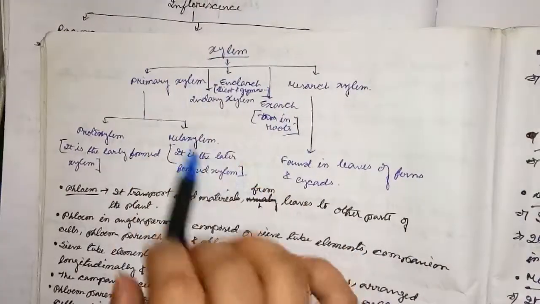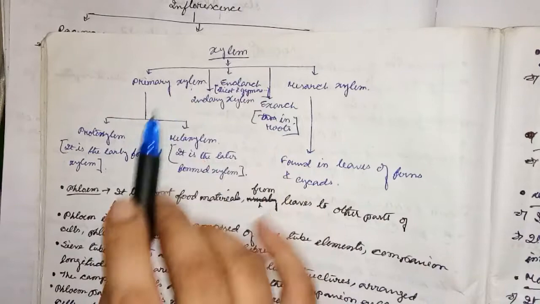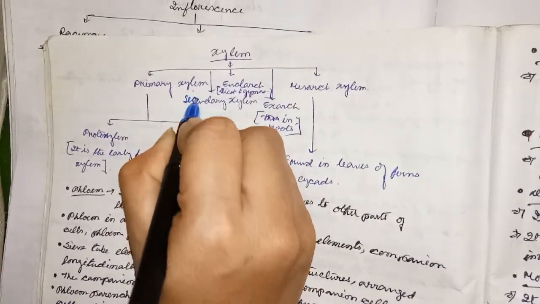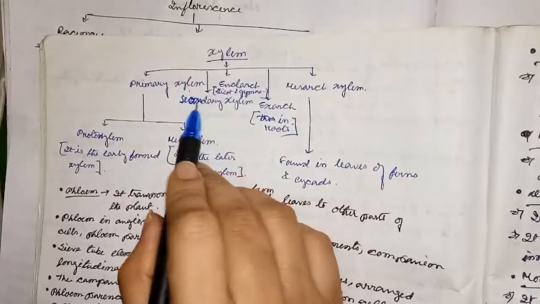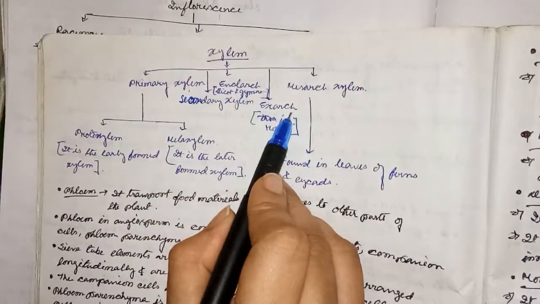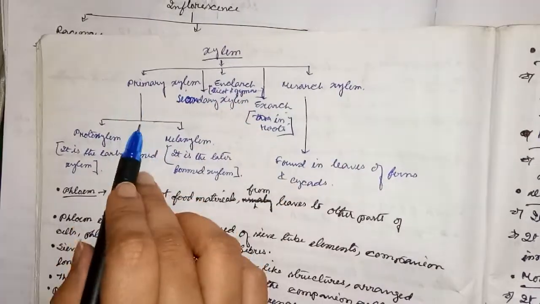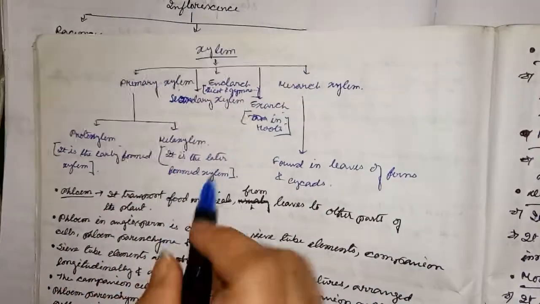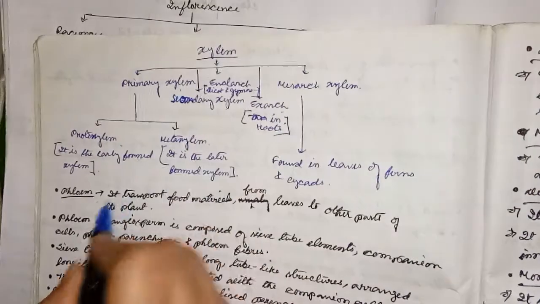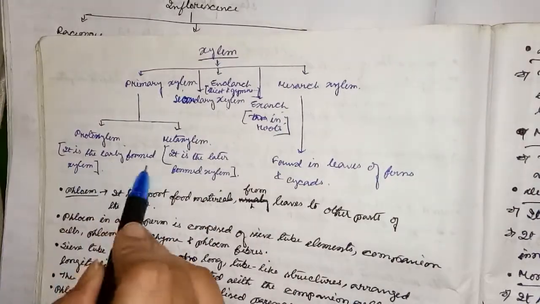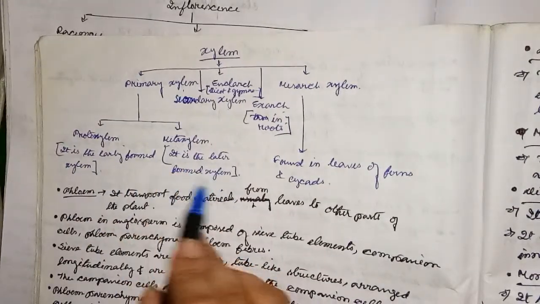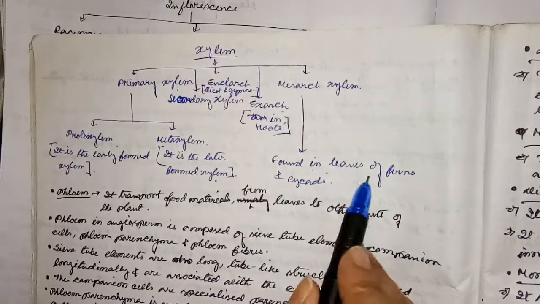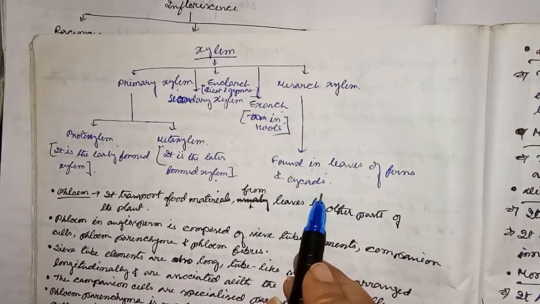So here it is the classification of xylem: primary xylem, secondary xylem, endarch, exarch, mesarch xylem. Primary xylem is again divided into protoxylem and metaxylem. Protoxylem is the early formed xylem, and metaxylem is the later formed xylem, and mesarch xylem is found in leaves of ferns and cycads, etc.